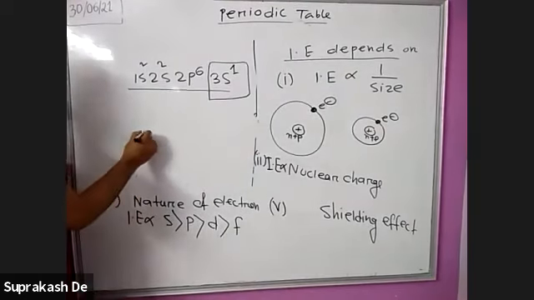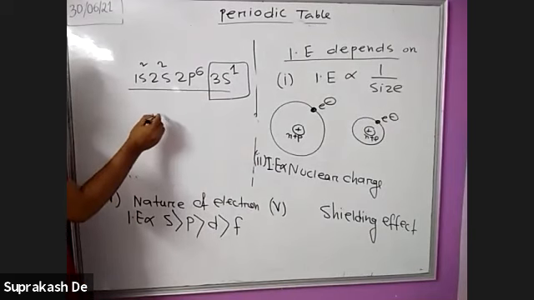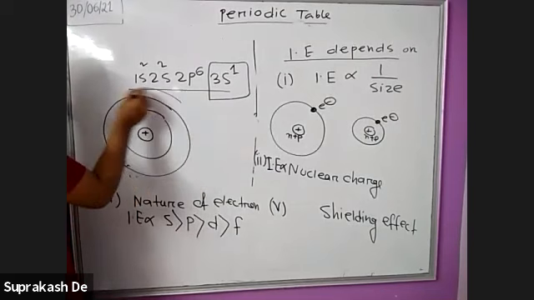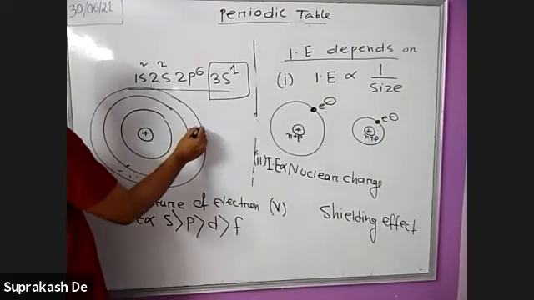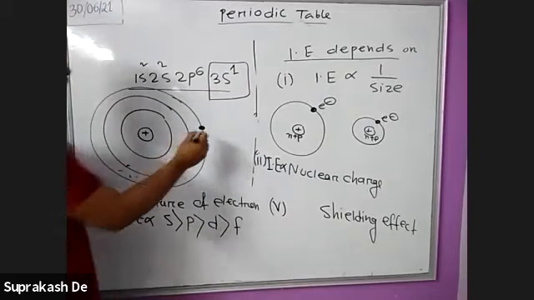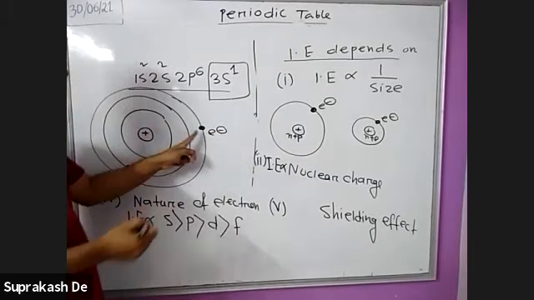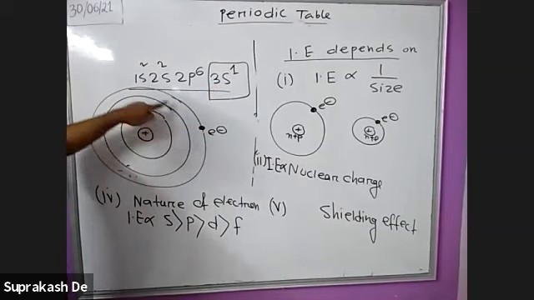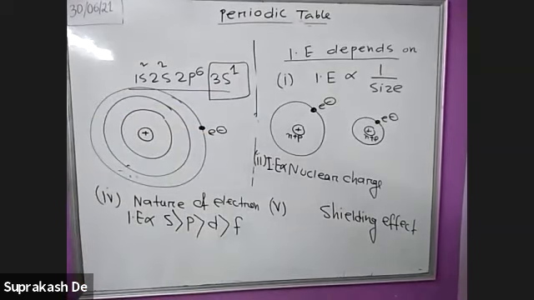This is the nucleus, and suppose this is the orbit, with electrons drawn like this. For this 3s1 electron, the orbitals before it are the penultimate.